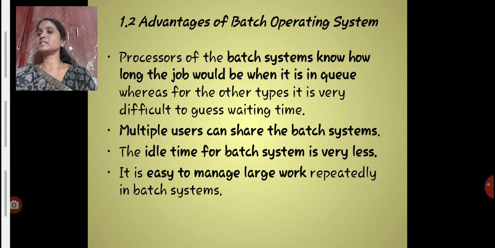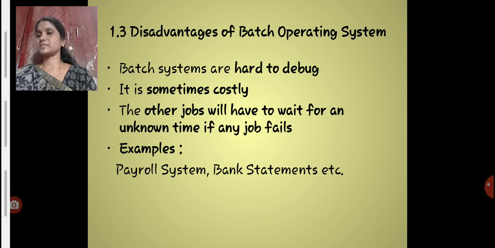The second one is that multiple users can share the batch systems. More than one job can be loaded on the single operating system. That is one of the biggest advantages. The idle time for a batch system is very less because the computer is always busy executing jobs. And also it is easy to manage large works repeatedly in a batch system. So these are the advantages of batch operating systems.